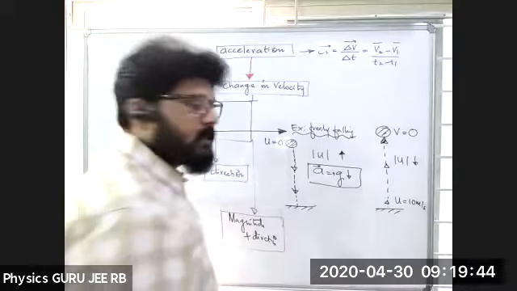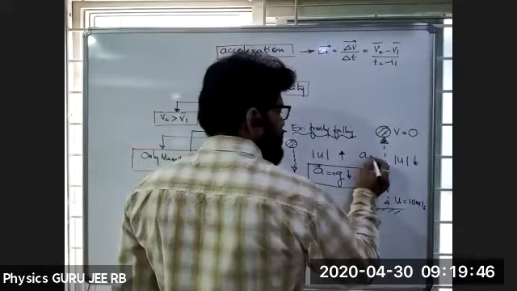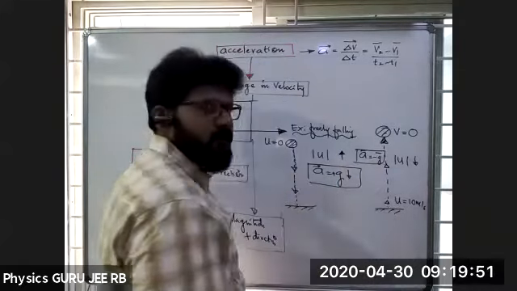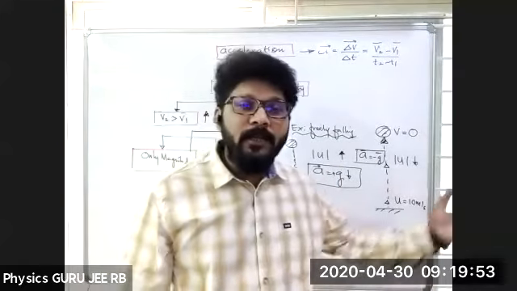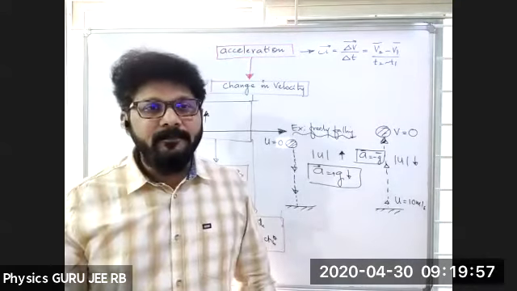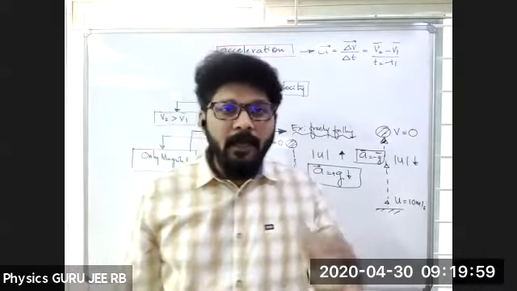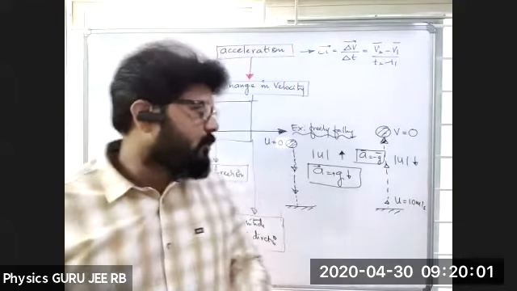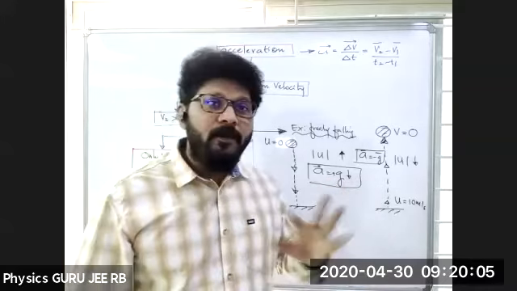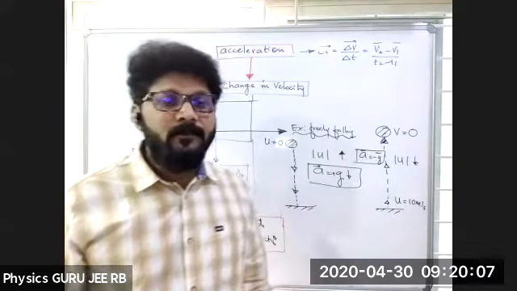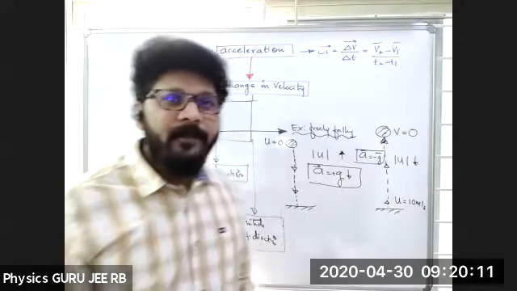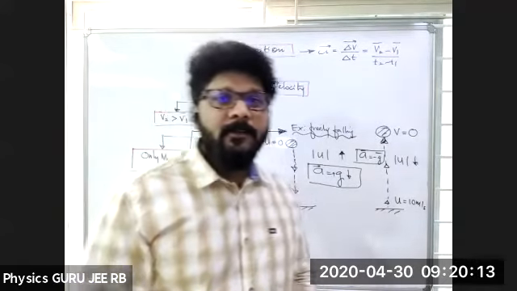So what is the acceleration possessed by the body? a is equal to minus g. If I ask what is the acceleration of the body, when it is going against the gravity, a is nothing but minus g. That means here a body can possess acceleration due to only change in the magnitude but not direction. Hope that it is clear to you. Both the examples. Still you have any doubts, let me know.